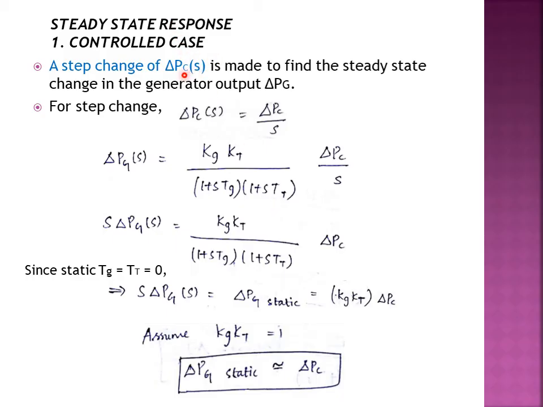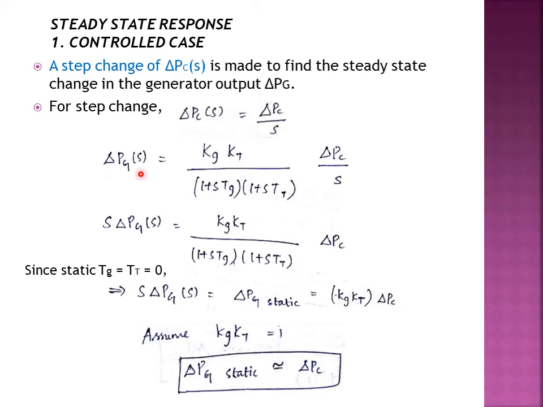If it is a controlled case, we will be assuming a step change of del Pc. So when we are giving a step change, a step input, del Pc of s will be written as del Pc of s by s. So when we substitute in the last final equation, it will be like this.